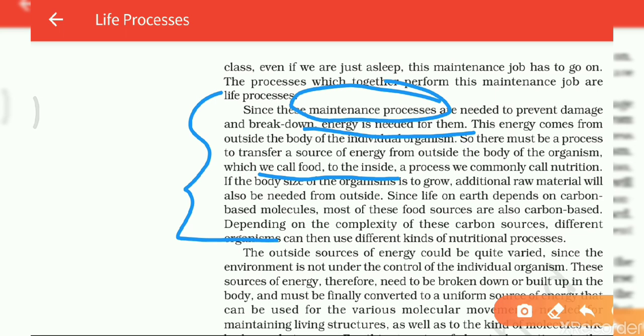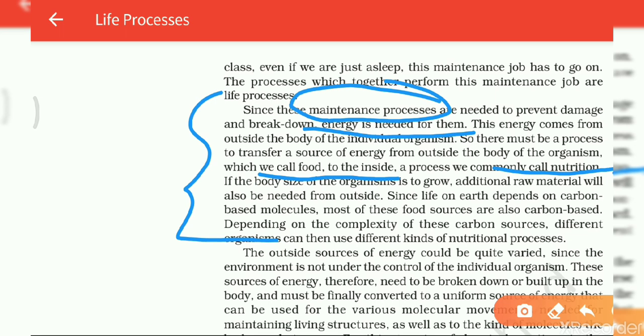Nutrients are organic or inorganic substances, which include carbohydrates, fats, proteins and minerals. These are all present inside the food, and when this food goes inside our body and is utilized by our body and provides energy, that is called nutrition.